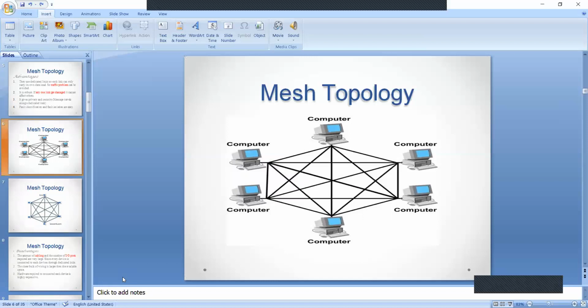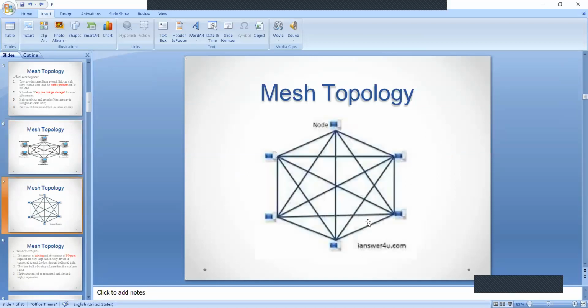Coming to the mesh topology, this is the diagram of the mesh topology. Here, as shown in the diagram, 1, 2, 3, 4, 5, 6 computers are connected in a mesh topology. Each computer or node has a dedicated link to all other nodes connected in the network. This is also a diagram for mesh topology.